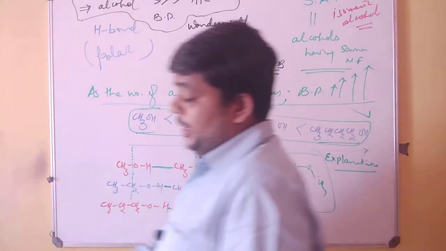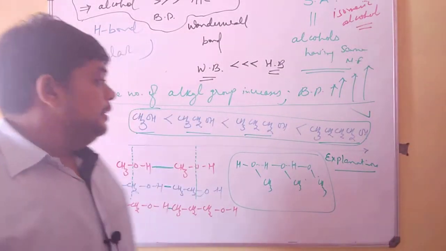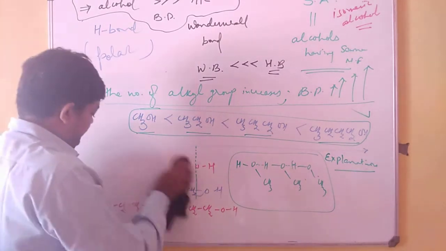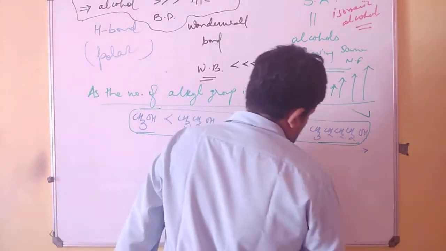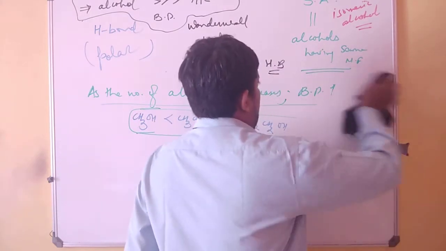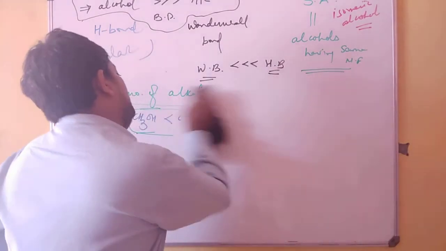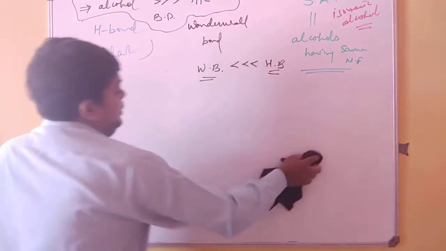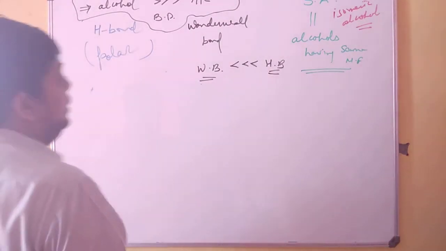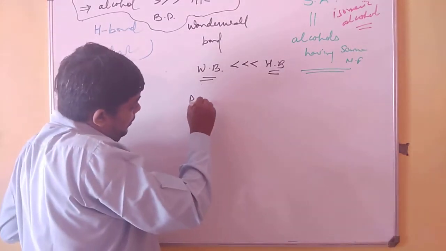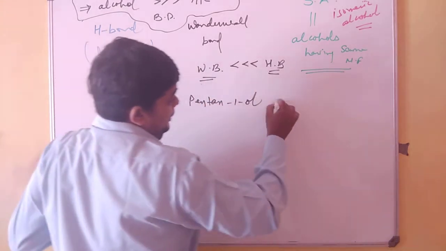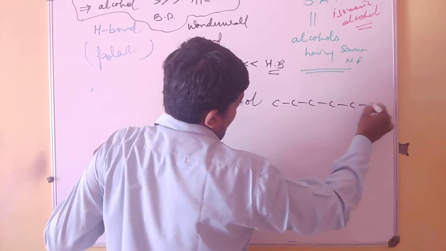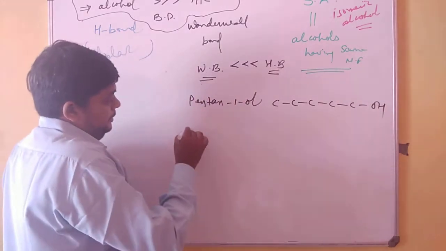Still, moving a step further in detail, let us explain the phenomenon of isomeric alcohols in boiling point. Let us take the example of pentanol, it is something like this.